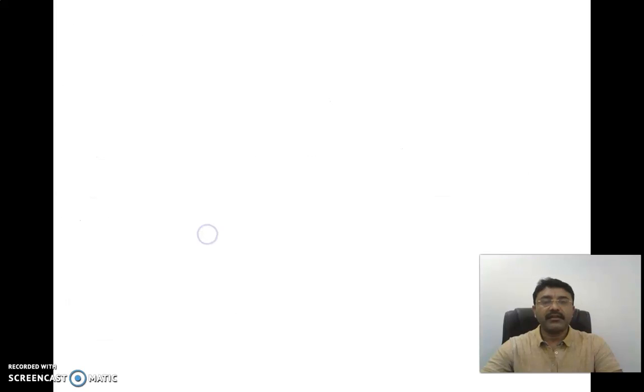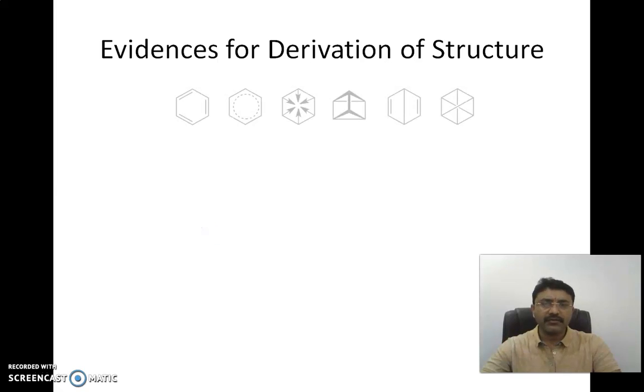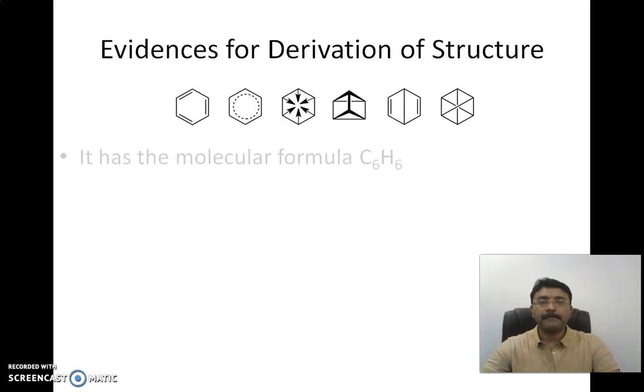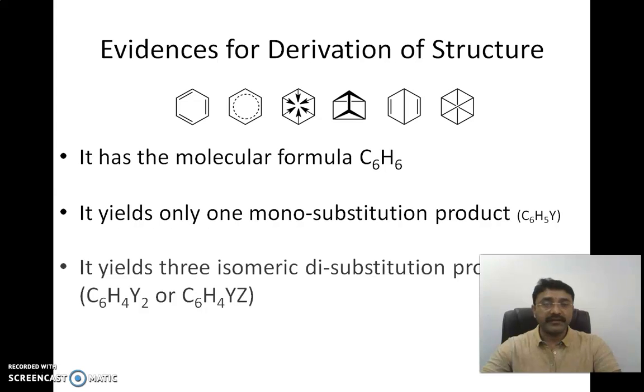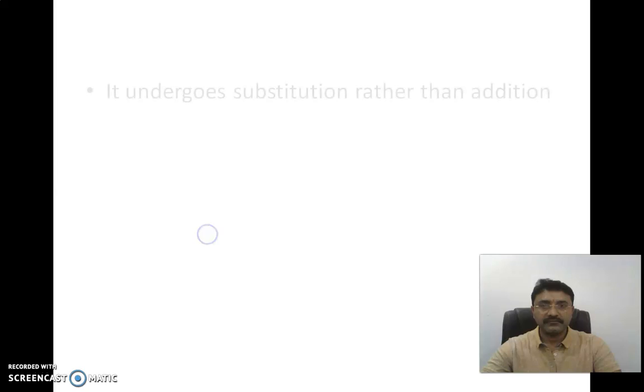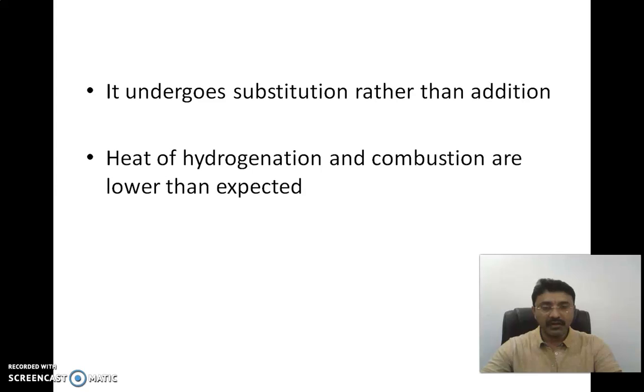Let us look at the various evidences he postulated at that time to derive the structure of the benzene. What are those? He suggested that the molecular formula is C6H6. That is correct. It yields only one monosubstituted product. We know today it yields 3 isomeric disubstituted products. It undergoes substitution reaction rather than addition reaction. We know it today. The heat of hydrogenation and combustion are lower than expected.